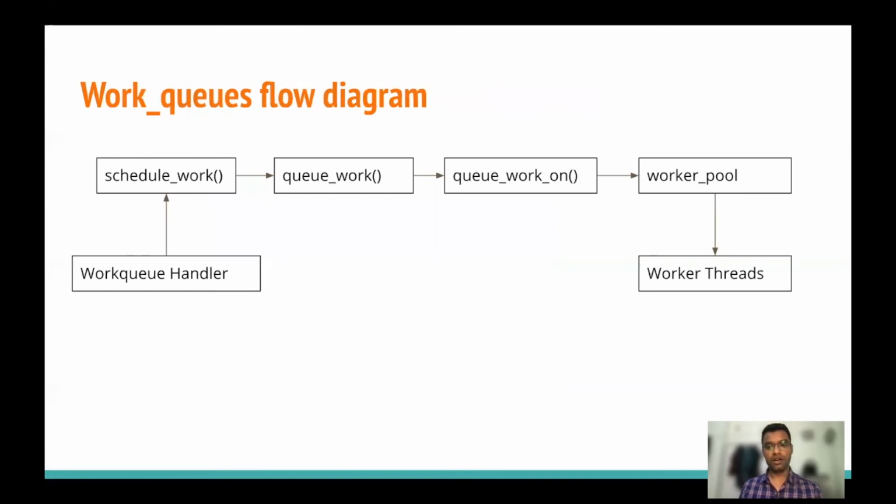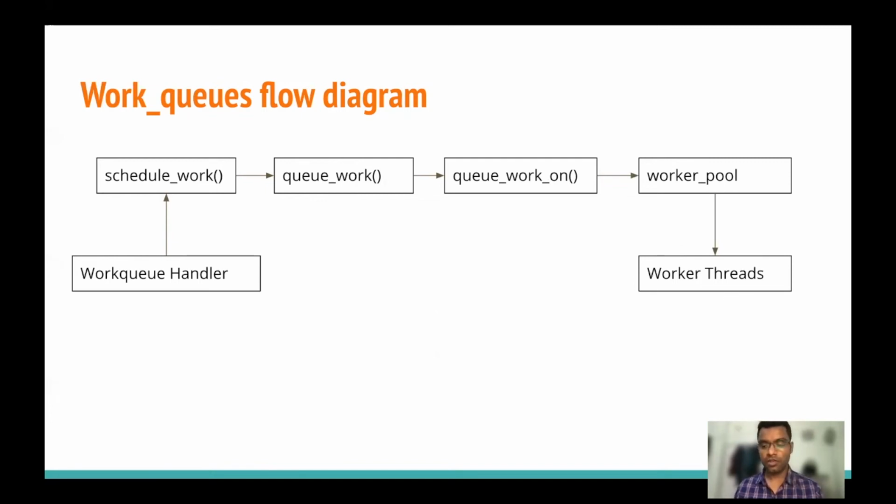So this is the code as we have discussed. We have to write a work queue handler in the device driver code. Then we have to schedule the work. Then the kernel will call the queue_work function, and this function will queue our work on a specific CPU, and on that CPU it will go to the worker pool structure, and from that structure our kernel threads or worker threads will take our works and process them accordingly.